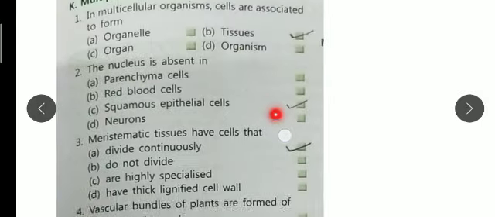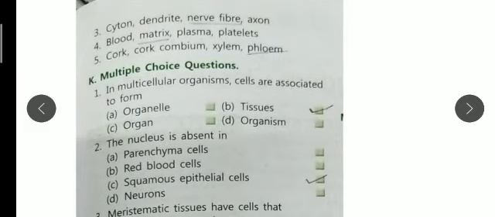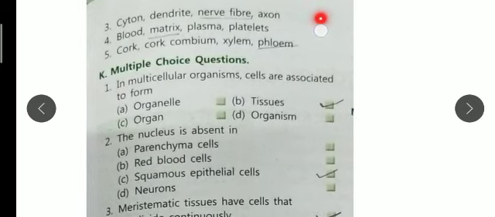Then they are asking about the cytone. So here you can see nerve fiber. Nerve fiber is the odd one out, because the other three are parts of the neuron. So you can write neuron.